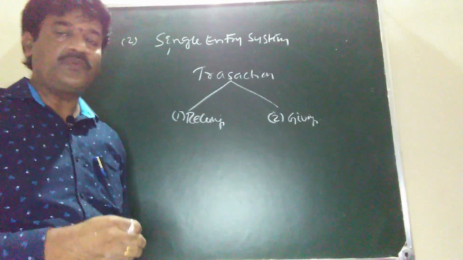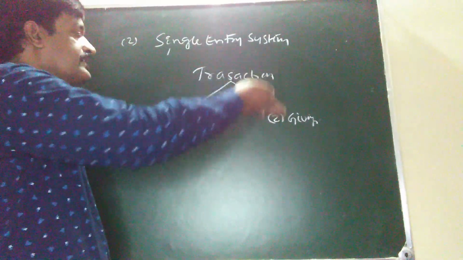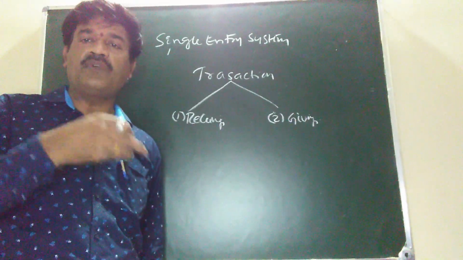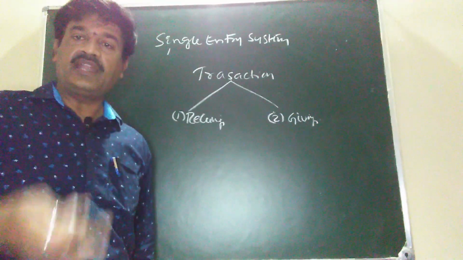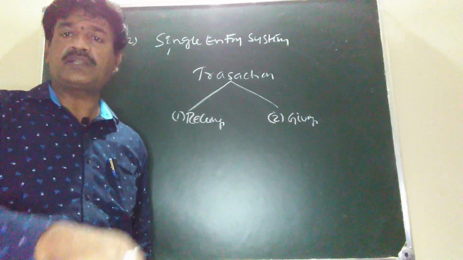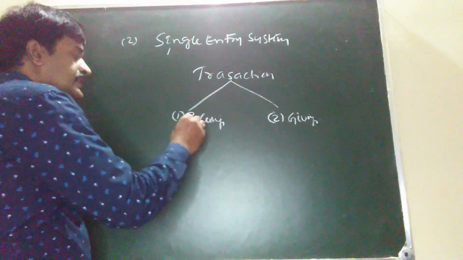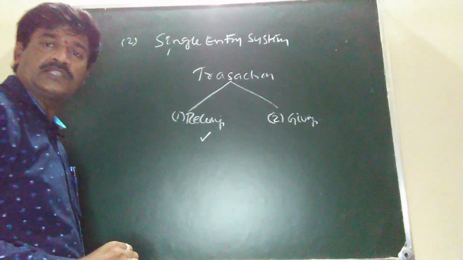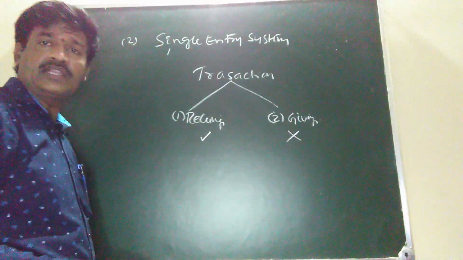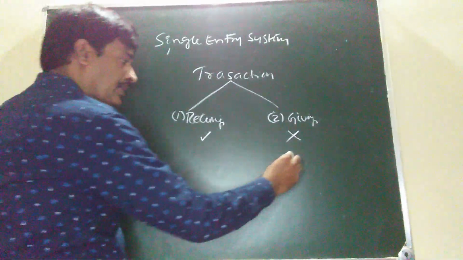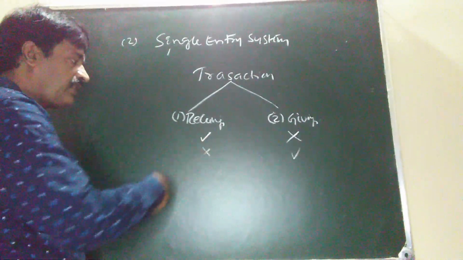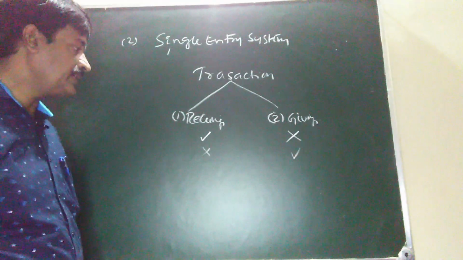Whereas in case of single entry system, out of two aspects, we record only one aspect. Generally, in 90% of transactions, we record only one aspect. Sometimes we record the receiving aspect and not the giving aspect, and sometimes we record the giving aspect and not the receiving aspect.